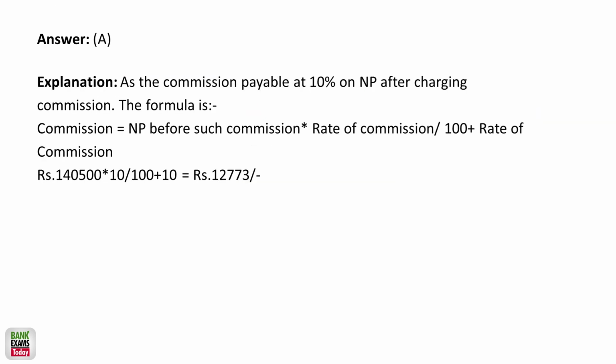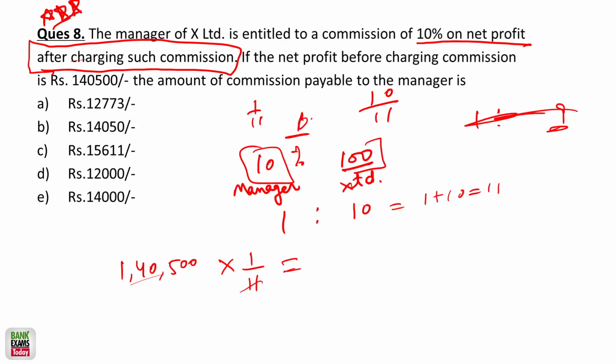Okay, so what's the correct answer? It's 12,773. So you can just find it out. The manager's cut is 12,773, and the company's share would be the remainder. It might be like that. So that is for X Limited and that is for the manager. So it should be 10% on net profit after charging such commission. Are you getting it? Very easy.